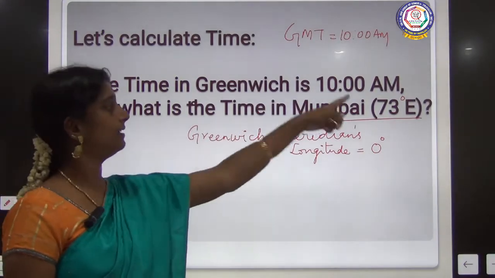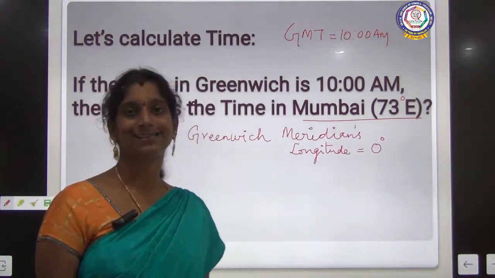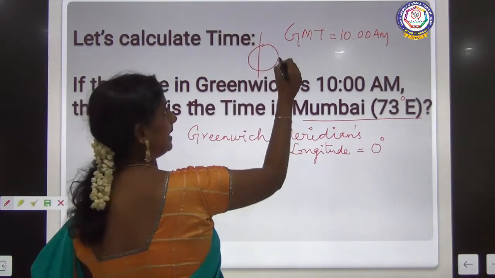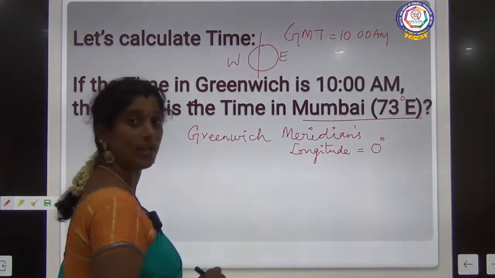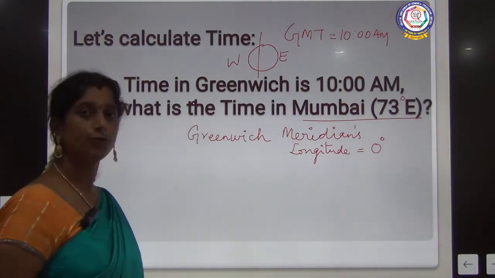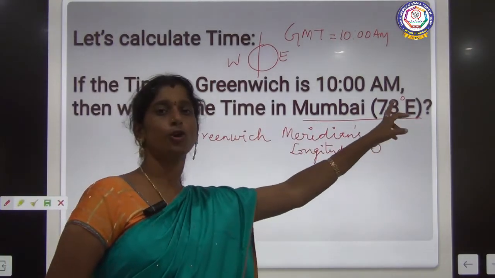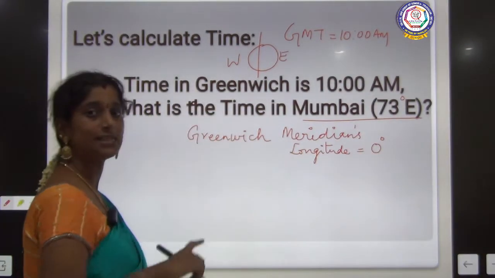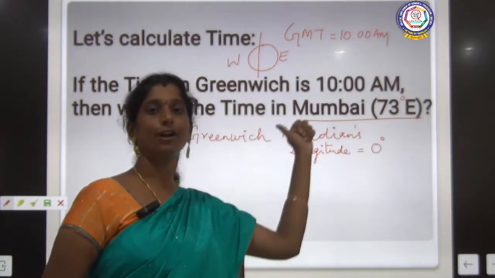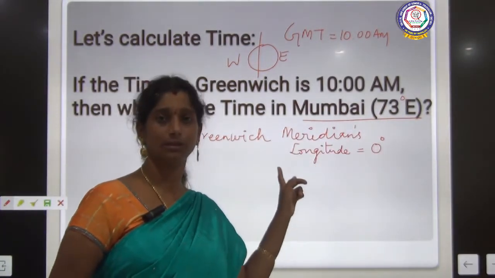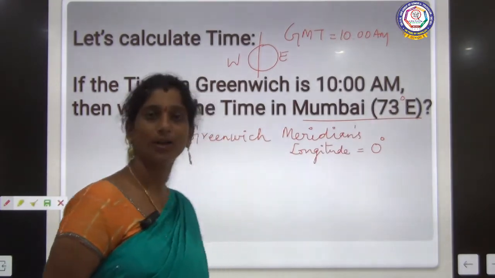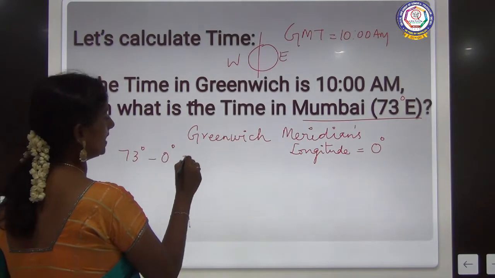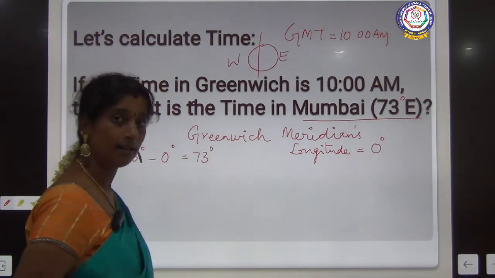We have seen that Mumbai is 73 degrees east, which means to the prime meridian, this side is east and this side is west, right? So what should we do? The degrees of the place for which we require the time is 73. We should subtract the Greenwich longitude from this, which means 73 degrees minus 0 degrees, which will give 73 degrees.